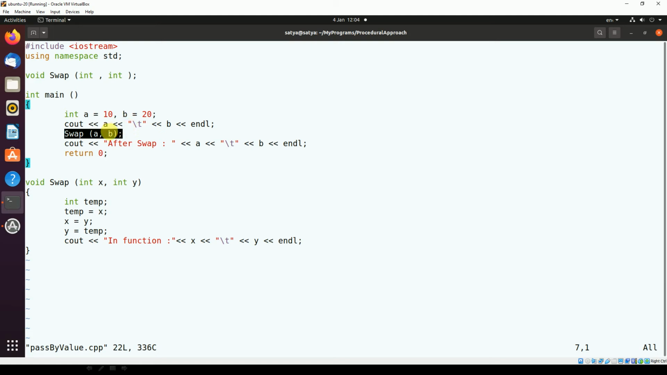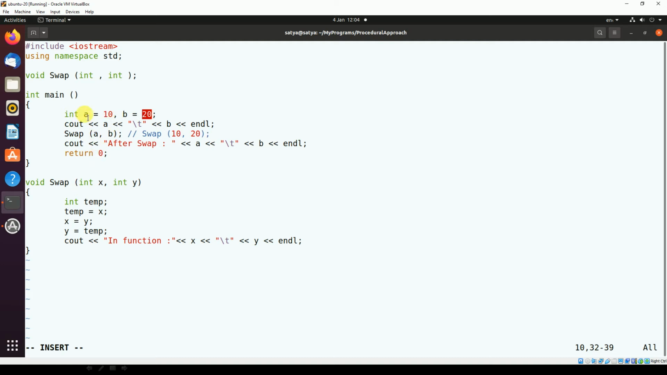When I call this swap function, it is taking two values, that is a, which is 10, and b, which is 20. Not only variables, if you want, you can pass some values also, something like this. Swap, you can pass the constants also, 10 comma 20. This is also possible. But now we'll see that we are passing the variables only here.